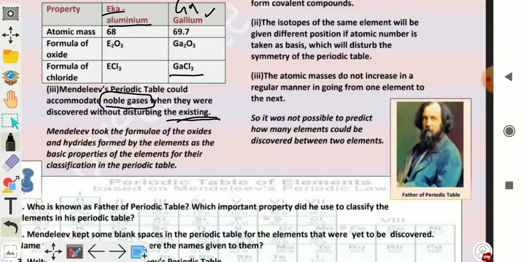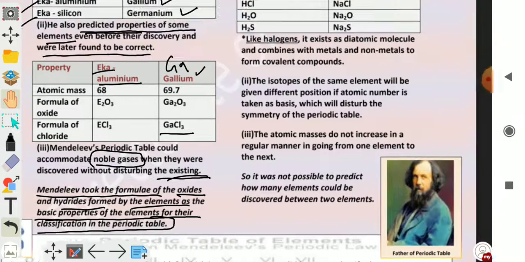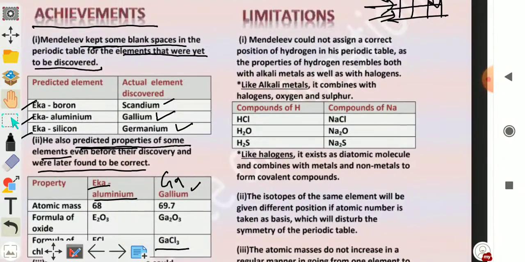Mendeleev took the formulae of the oxide and hydride formed by the elements as the basic property of elements for their classification of periodic table. किस बेस पर उसने पीरियोडिक टेबल का क्लासिफिकेशन किया? Mendeleev took the formulae of oxides and hydrides formed by the elements. Now we will discuss limitations of Mendeleev periodic table.